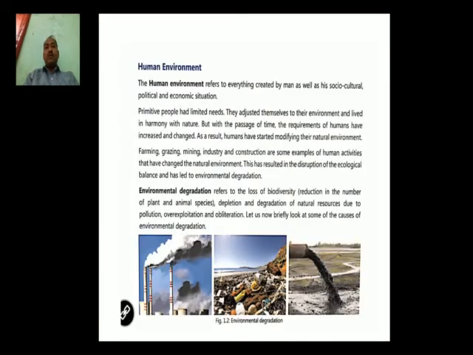Now we have to understand another concept here. It is nothing but environmental degradation. Environmental degradation refers to the loss of biodiversity or depletion and degradation of natural environment due to the pollutions, overexploitations and obliterations. Here we can see the three pictures which are shown to you here.